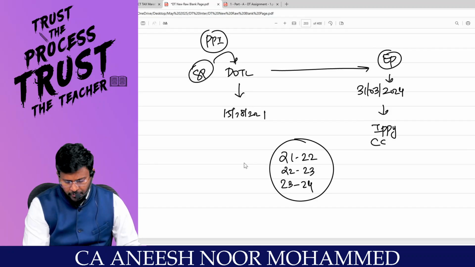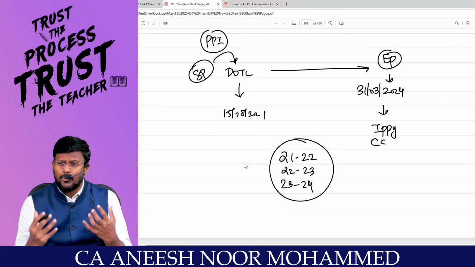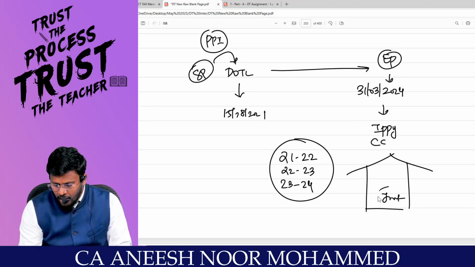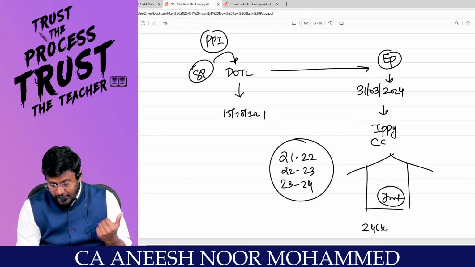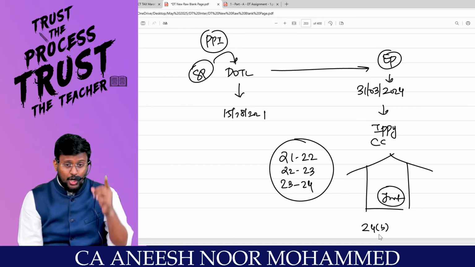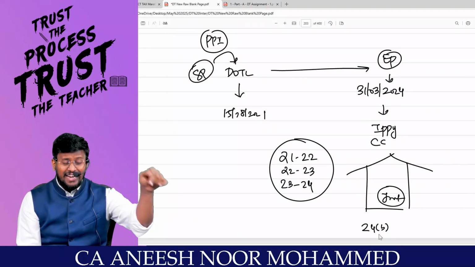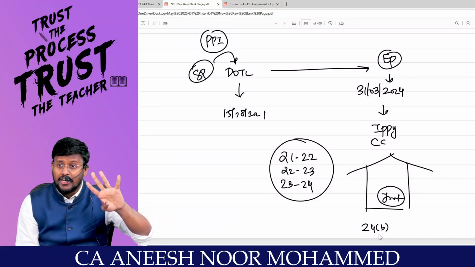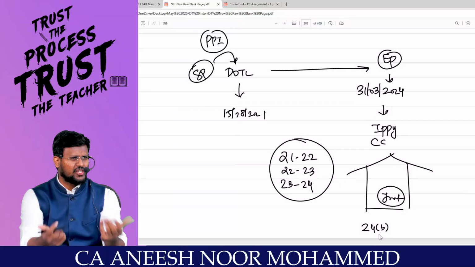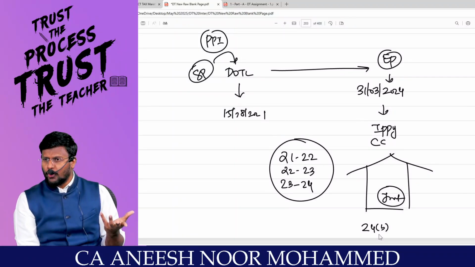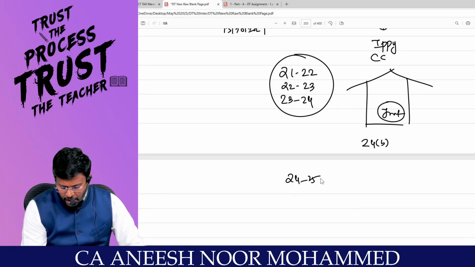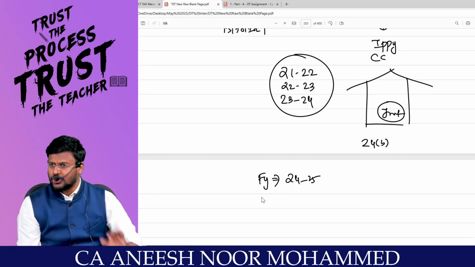In total, how many years? For these 3 years the property was actually under construction. That means for 3 years I would have paid interest to the bank. But that interest cannot be claimed as a deduction under 24B, because the property itself has not come into existence. In order to claim anything under income from house property as per section 22, 4 conditions should be satisfied. The assessee should be the owner of the property. Where is the owner? It is under construction, correct? Then there is no question of ownership at all. Then if you claim, actually in 24-25, our financial year, you completed the construction, comfortable.